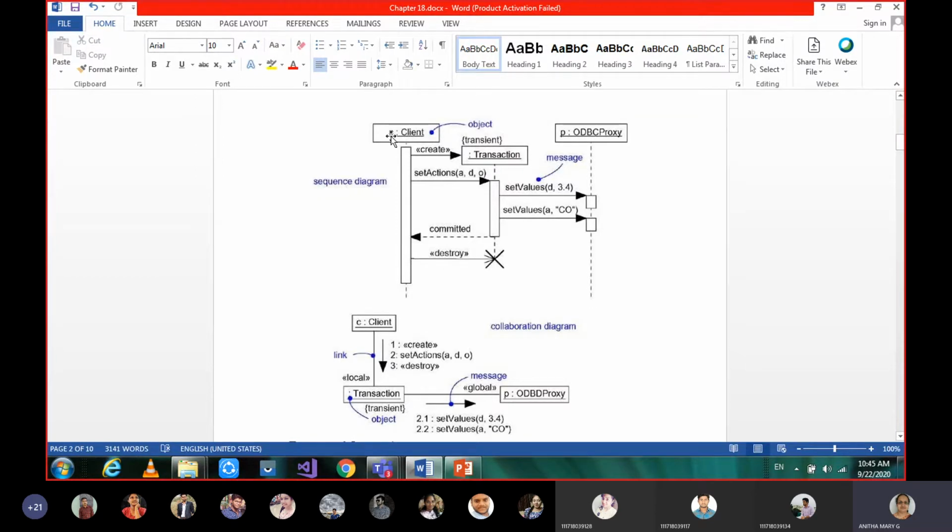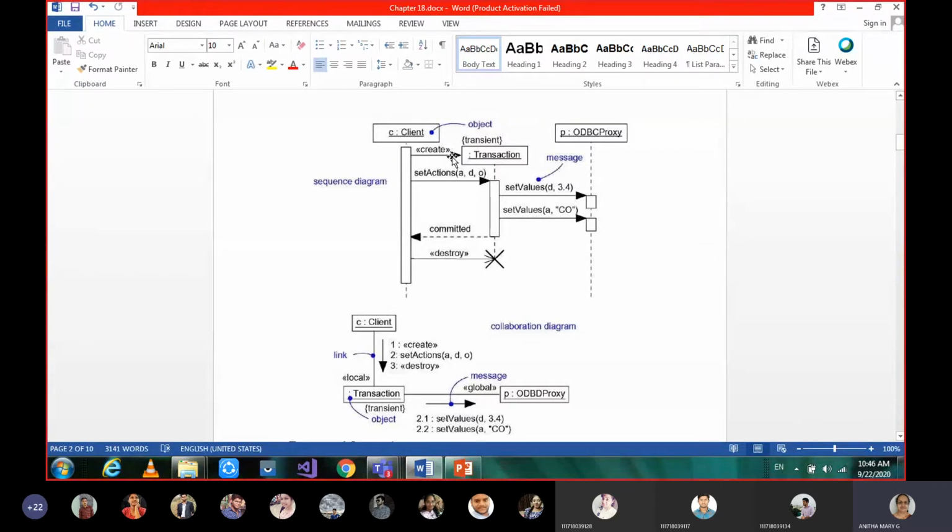Whichever is the initiator object should be the first one. Here the client object is sending a message. Sending a message means it is interacting. What is the interaction symbol? We have a solid line with a solid pointing arrow, so that is the interaction.